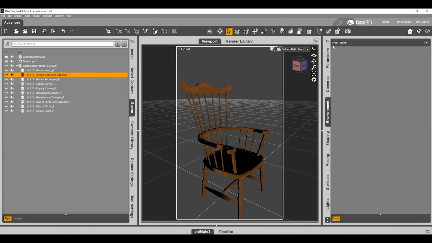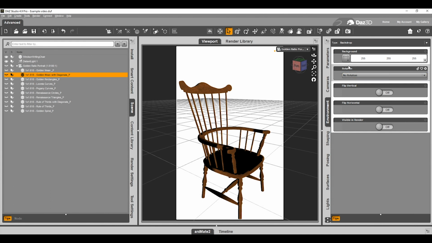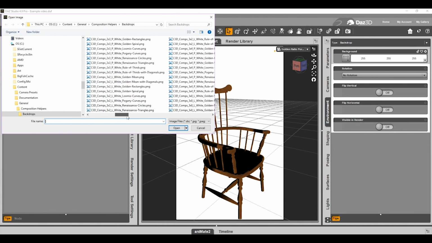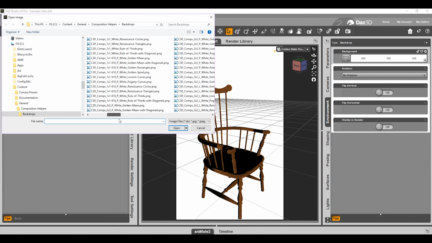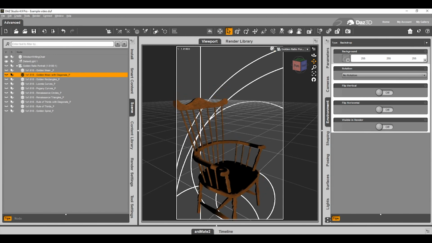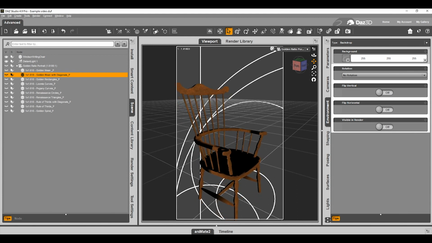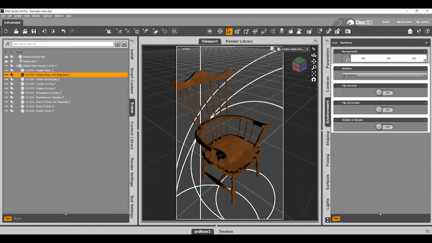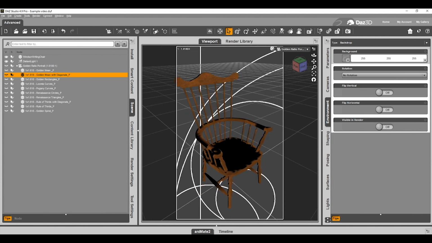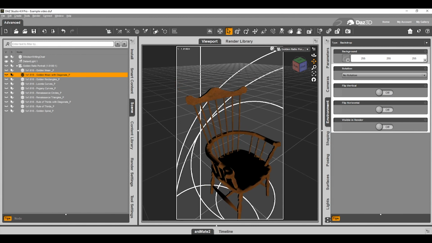To use the backdrops, you go to the Environment tab, turn on the environment, and browse to the guide that you would like to use. The guides are white. They will take on the color of the background that you assign. They're fixed with the camera just like any other backdrop image. So you can move the camera around and the guide will be locked to the camera.